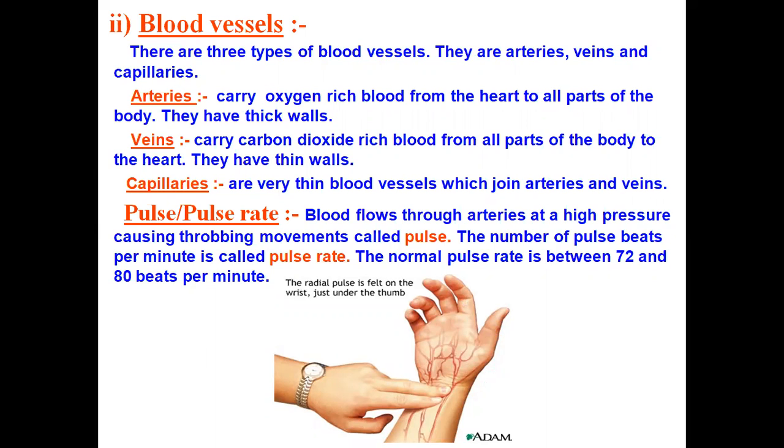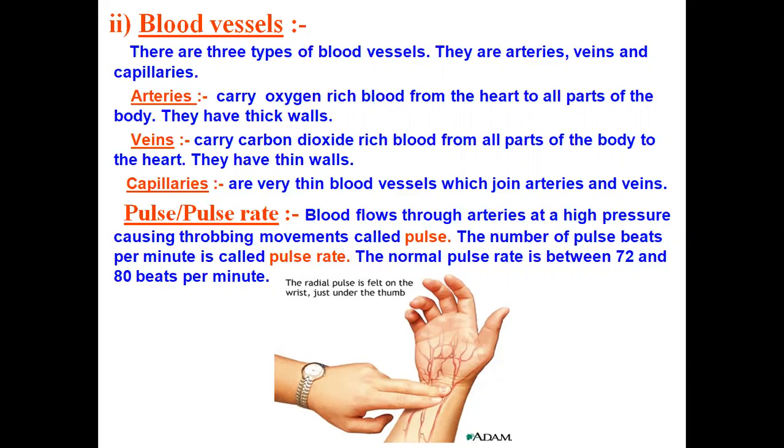There are three types of blood vessels. They are arteries, veins and capillaries. So let's discuss these three blood vessels. First of all, arteries. Arteries carry oxygen-rich blood from the heart to all parts of the body.